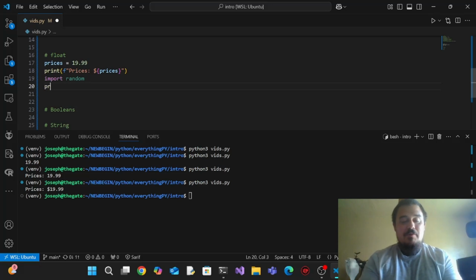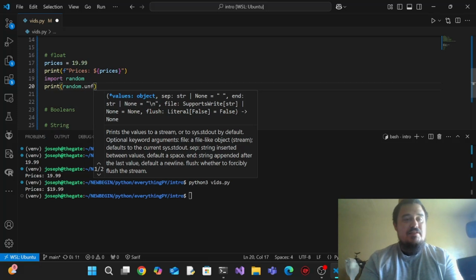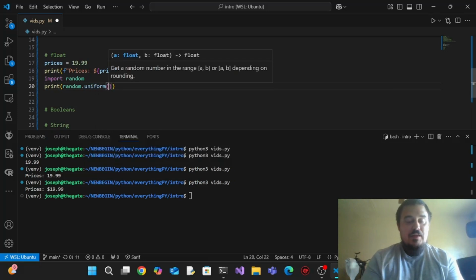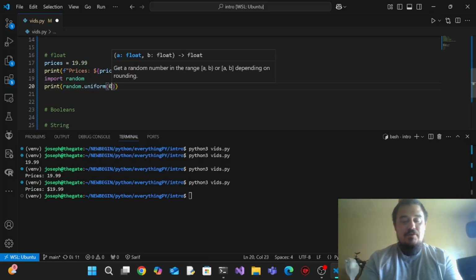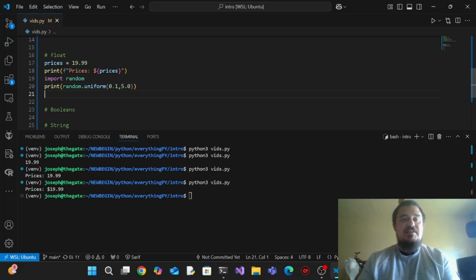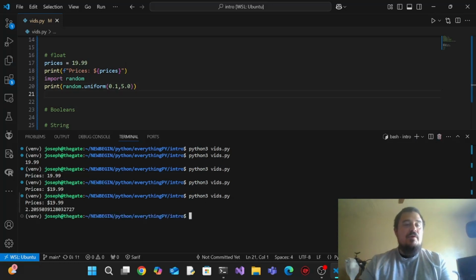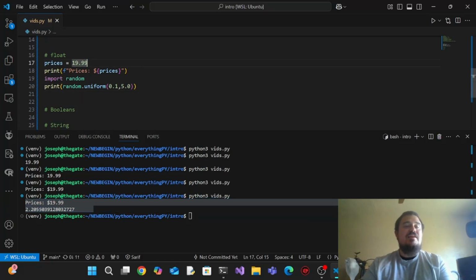So if we want to print, we can do random.uniform, and we wanted to go from 0.1 to 5.0. Let's just say these are percent chances. We're going to print this. Okay, we got a 2.2. Now we could think of this as a loot drop, essentially, right?